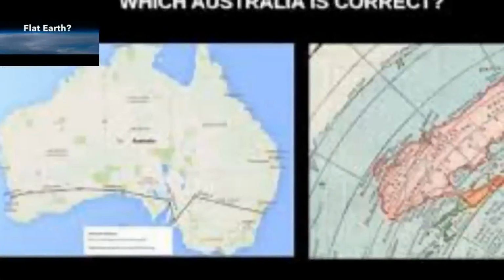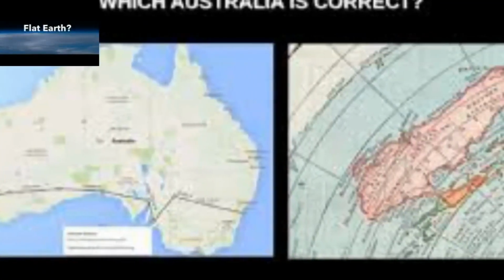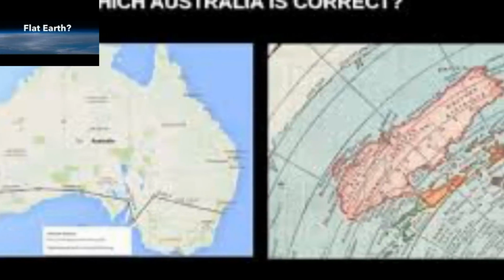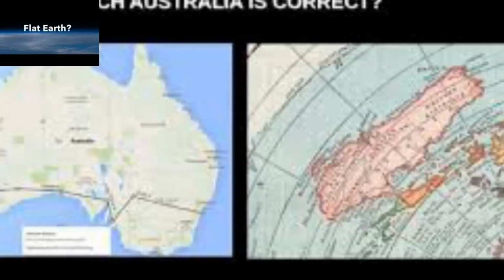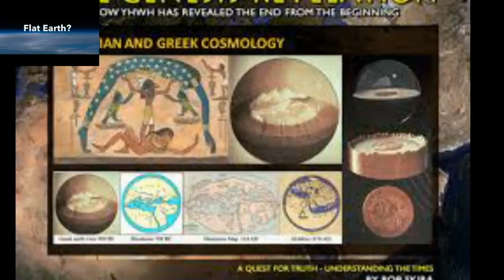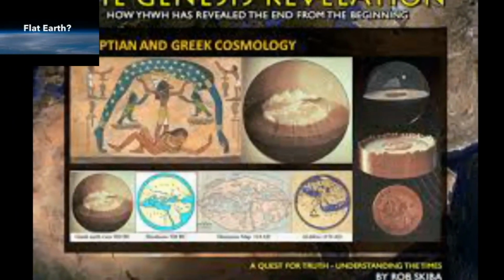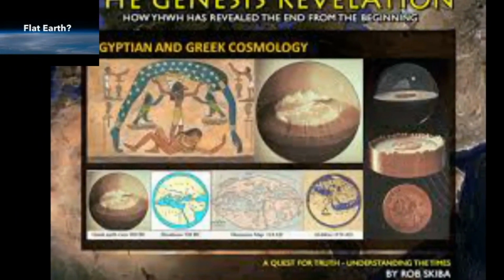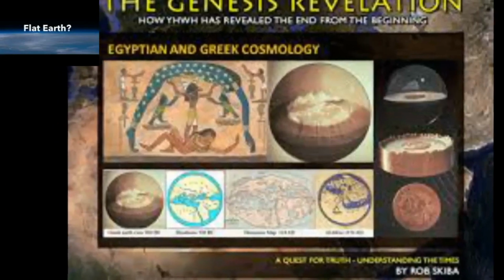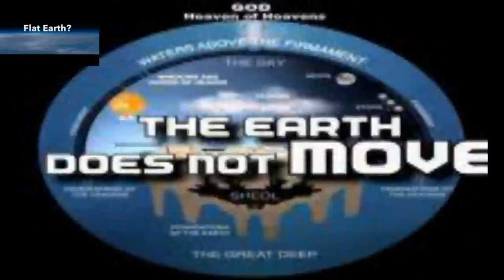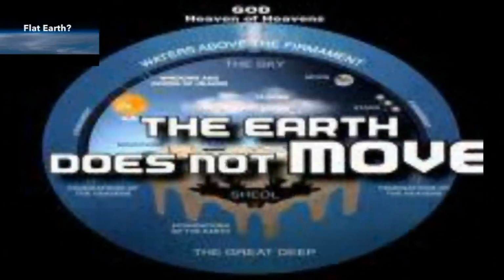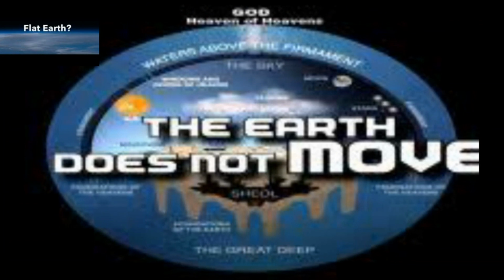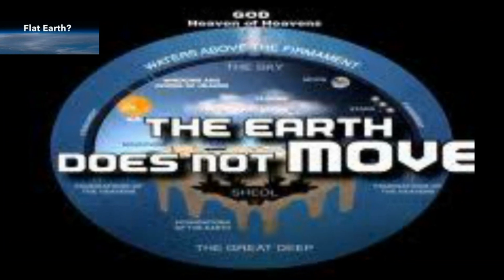Why doesn't gravity pull the Earth into a spherical shape? The Earth isn't pulled into a sphere because the force known as gravity exists in a greatly diminished form compared to what is commonly taught. The Earth is constantly accelerating up at a rate of 32 feet per second squared, or 9.8 meters per second squared. This constant acceleration causes what you think of as gravity. Imagine sitting in a car that never stops speeding up. You will be forever pushed into your seat. The Earth works much the same way.